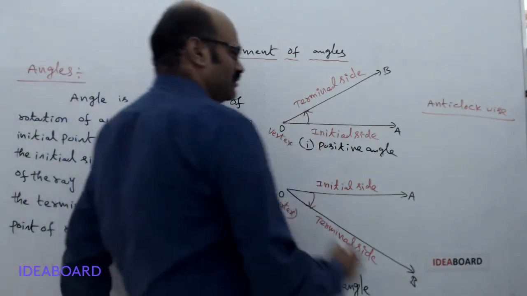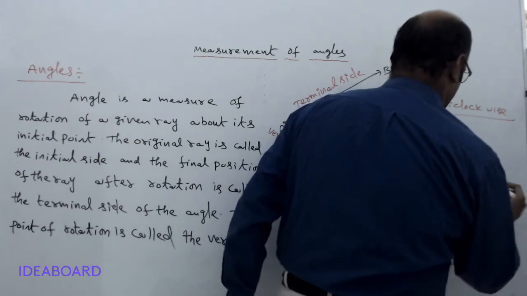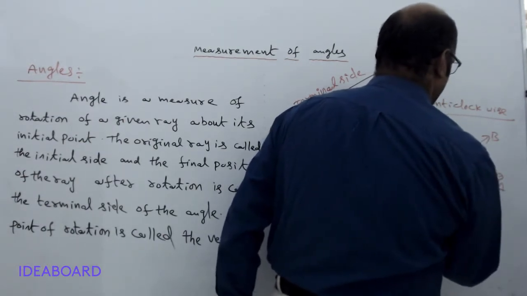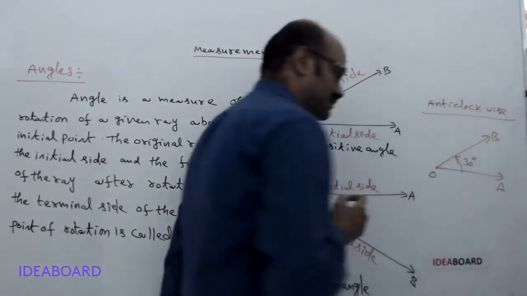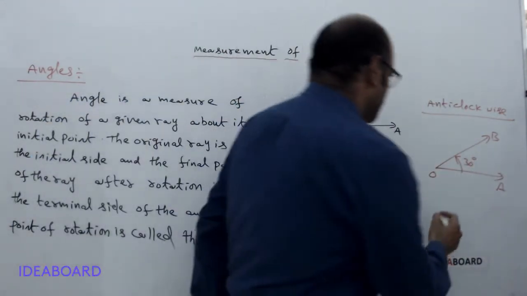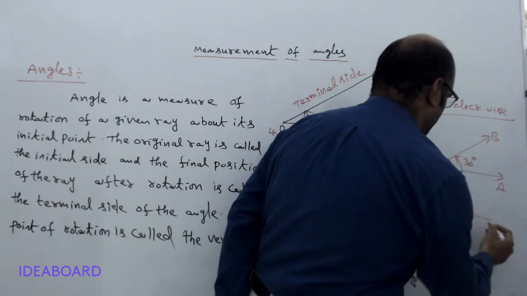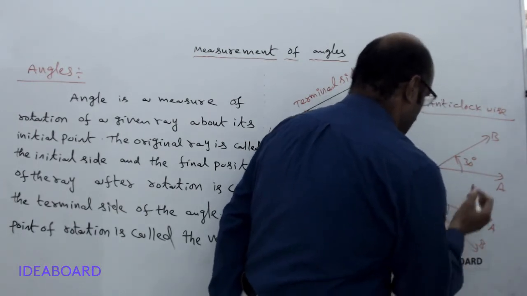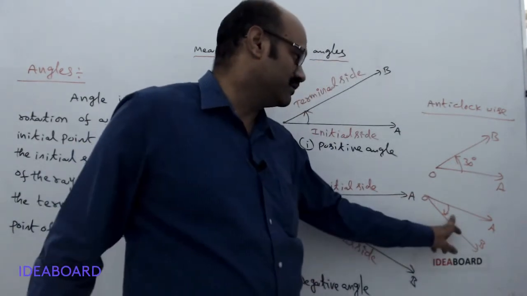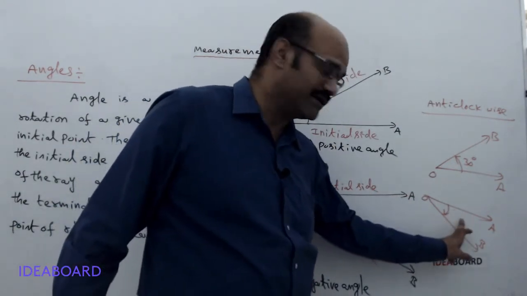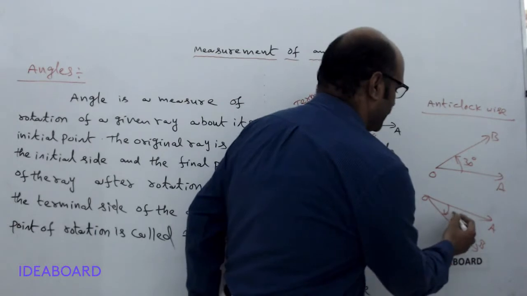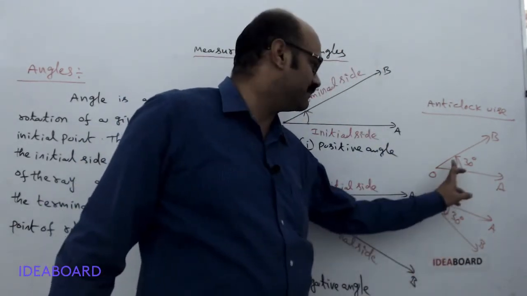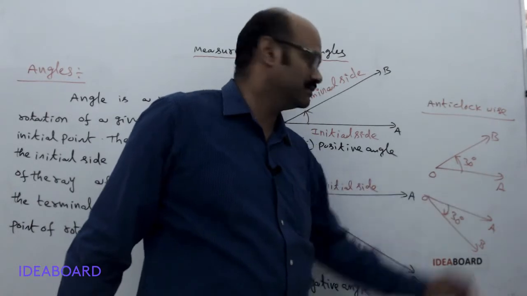So if this is OA and it rotates, this is said to be 30 degrees, and if the ray rotates in the clockwise direction, then it is said to be minus 30 degrees.